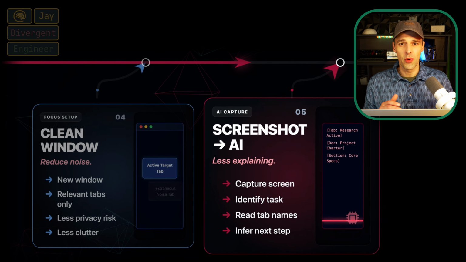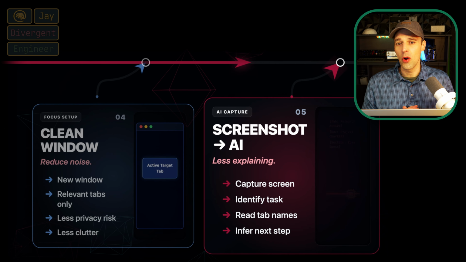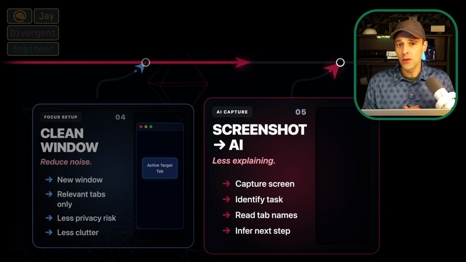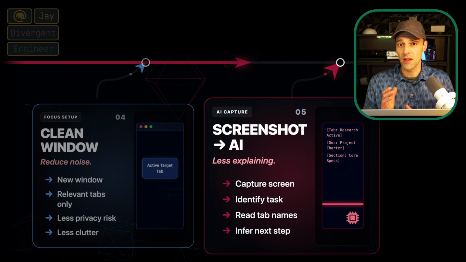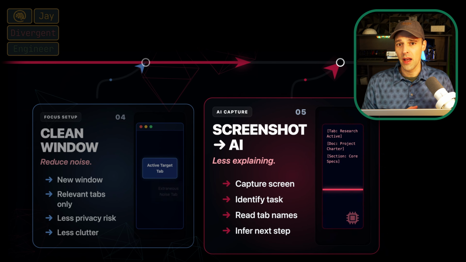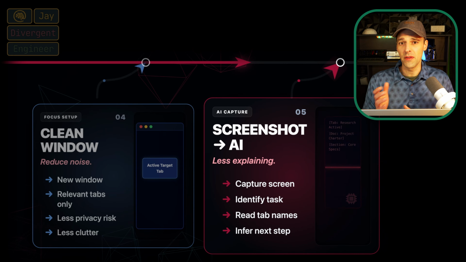So the screenshot is important in a couple of ways. If you're using Google Chrome like me, then you're forced to have the horizontal tabs. The new Chrome that's about to come out soon will have vertical tabs, and I just tested the most recent beta version and it's still not working for the vertical tabs. So for now, we're going to have to rely on AI interpreting the icons and the abbreviated tabs.